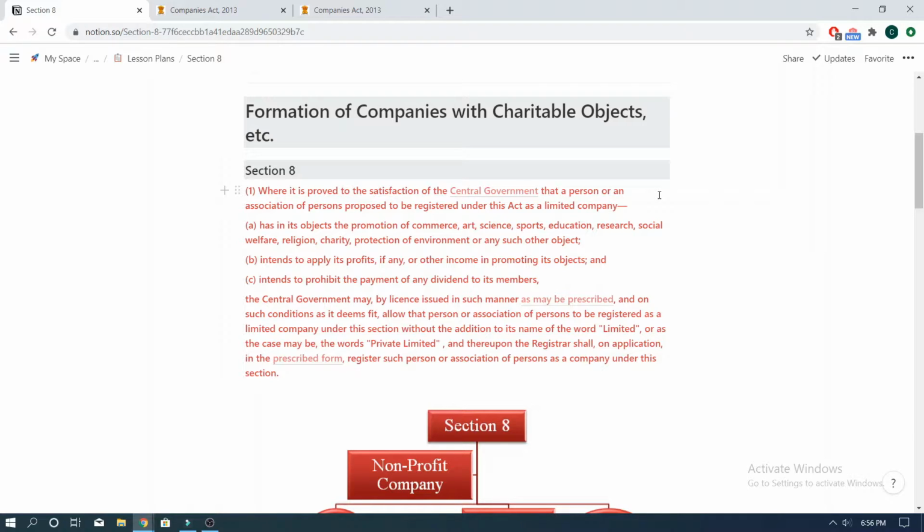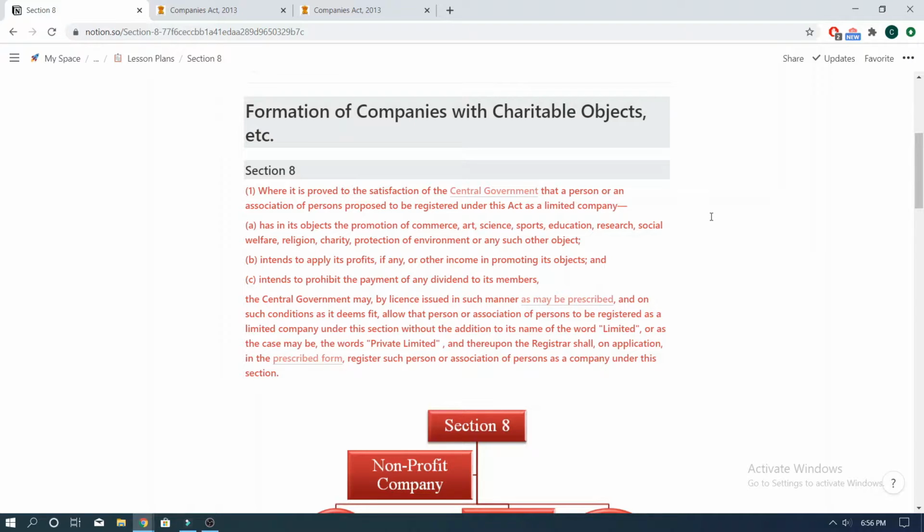Section 8 Subsection 1 basically talks about who can apply for registration of a Section 8 company. Any person or an association of persons intending to register a limited liability company for objectives as specified in Clause A can opt to apply for registration of a Section 8 company, and they may be given a license to operate as a Section 8 company by the central government, subject to fulfillment of the conditions as enumerated in Clause A, B, and C of Subsection 1 of Section 8. They become eligible to obtain a license if the three requirements given under these three clauses are fulfilled to the satisfaction of the central government.